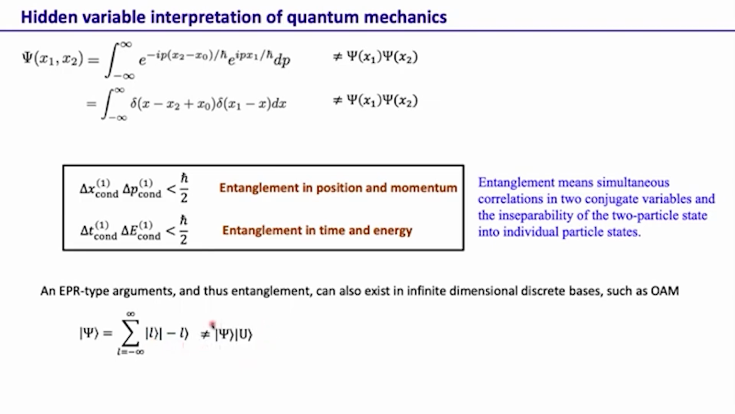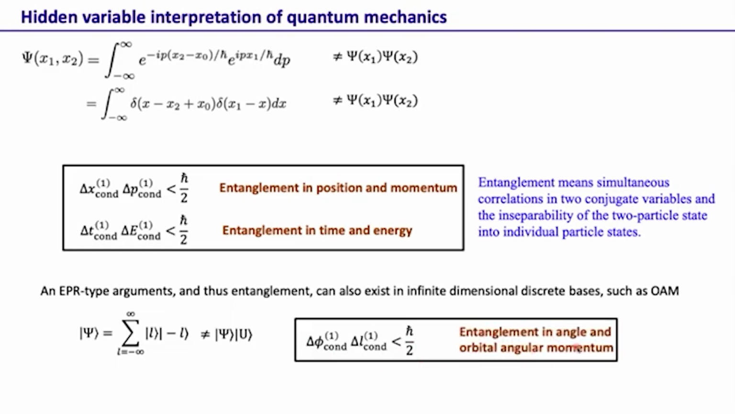So again, we see that the wave function here cannot be written as a separable one, and there would be a corresponding uncertainty relation, where we have uncertainty in orbital angular momentum and the uncertainty in its conjugate variable, which is the angle, and the product of these two uncertainties can be less than h bar by 2. This is what is referred to as entanglement in angle and orbital angular momentum.